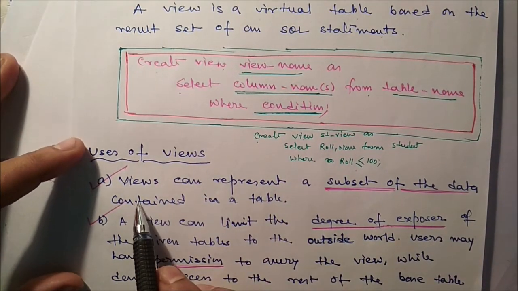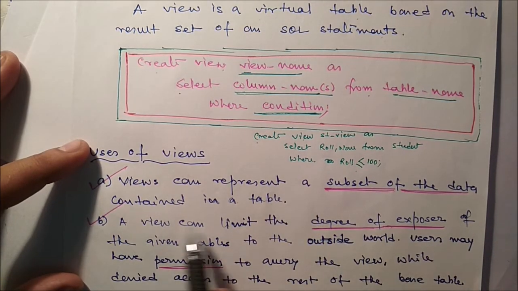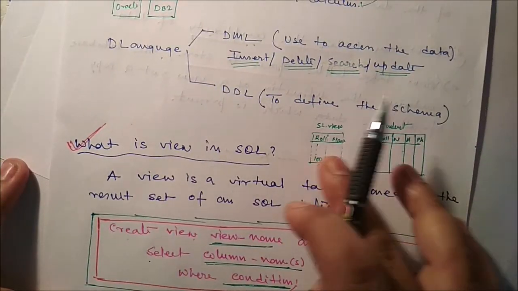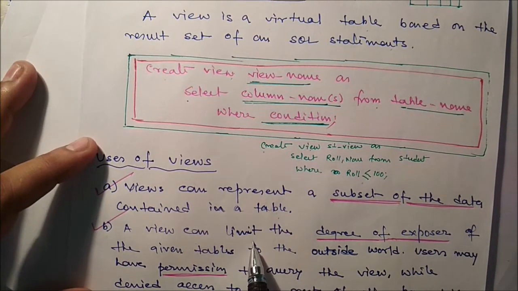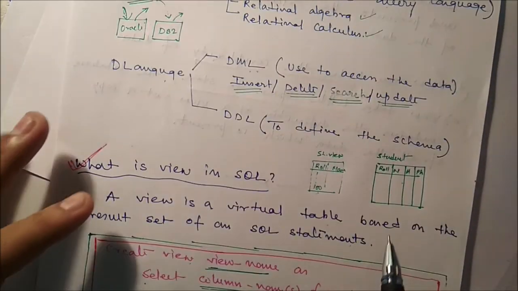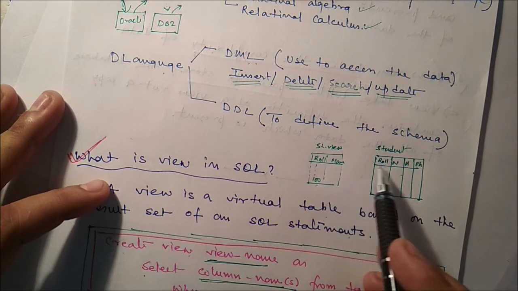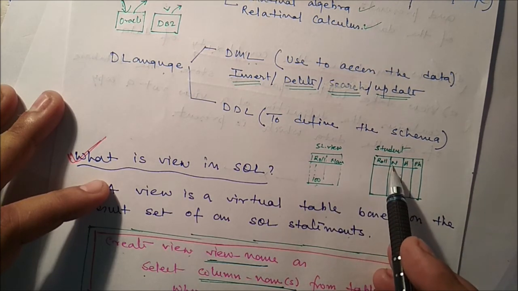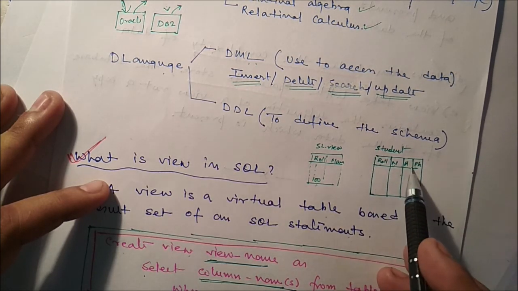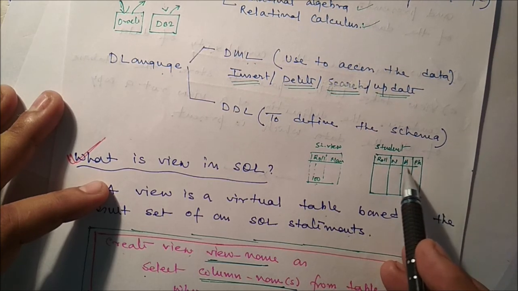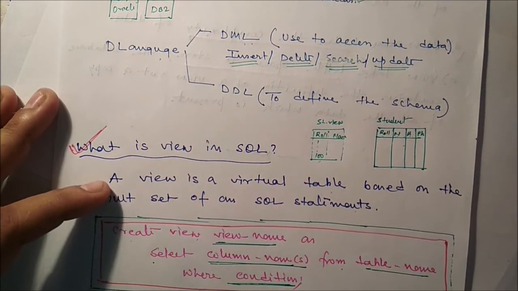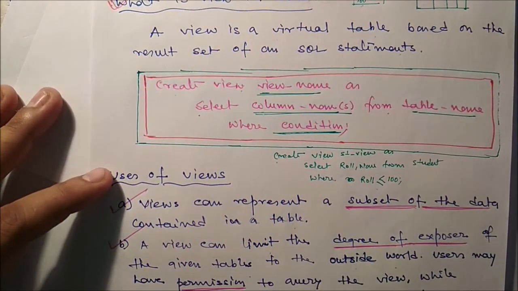Uses of views. Views can represent a subset of the data contained in a table. A view can limit the degree of exposure of the given table to the outside world. A user may have permission to query the view while being denied access to the rest of the database table. See, here 4 attributes are there, but for the outside world we expose only these 2 attributes. It may be possible these two attributes are for administrative purposes. Are you getting this?